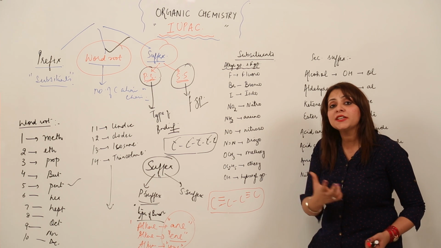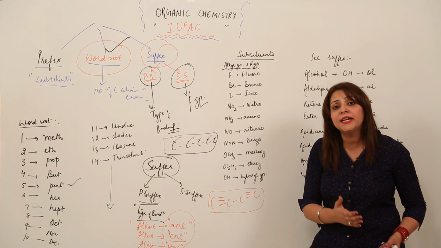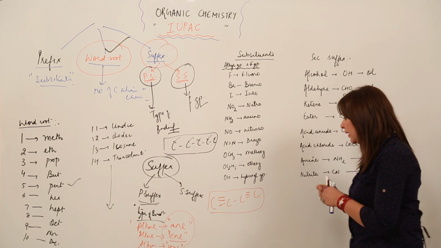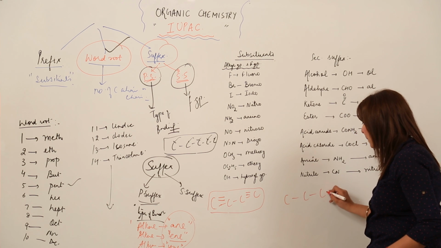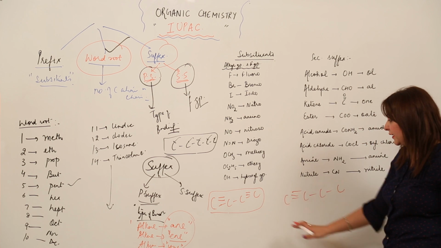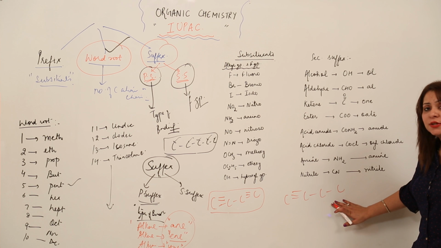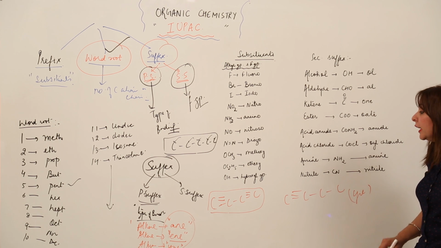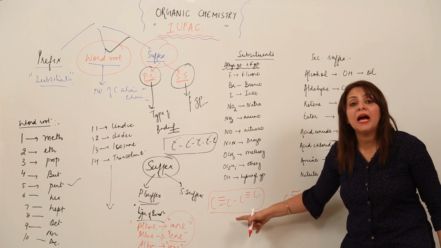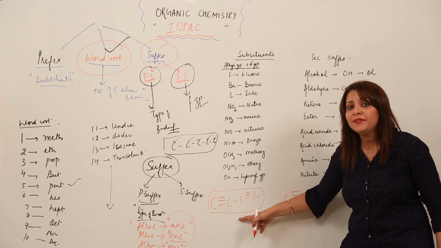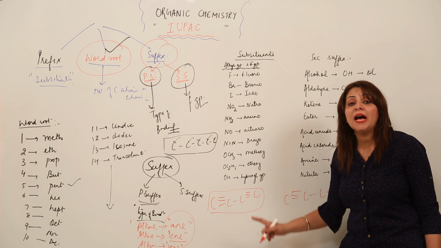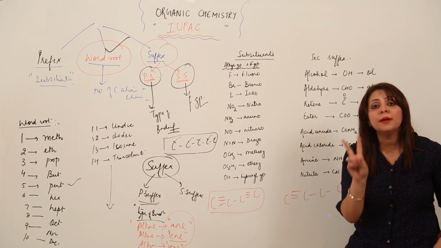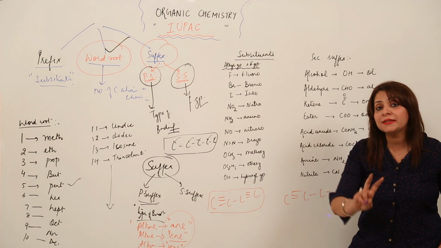But what suffix will we be using in this case? Obviously it is going to be -ine, right? But there is a difference, like the example I stated before. If I indicate this compound and I ask you the suffix, you will say yes ma'am, it is going to be -ine. Definitely it is -ine for it. But for this it is not -ine. Why is it so? Do you have any idea? Yes, it is not -ine because we get to see a triple bond, it's okay, but we get to see two triple bonds, and two triple bonds mean something else.